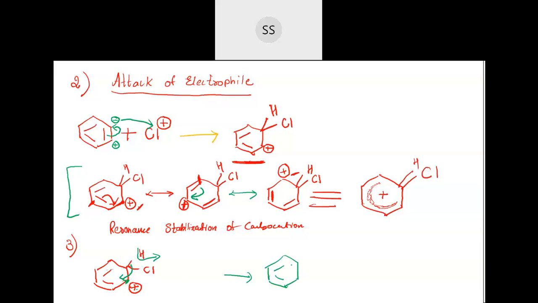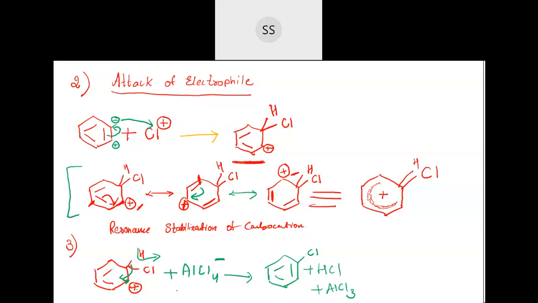See, now the benzene ring has come back and the chlorine atom is also there. That hydrogen which went out will combine with the catalyst which was generated at that time, AlCl4 minus. That AlCl4 minus will release that chlorine, which will combine with H, giving you HCl, plus AlCl3 will be back.